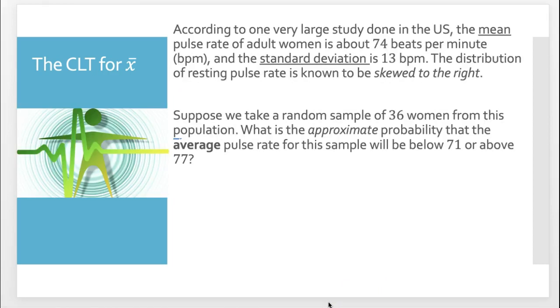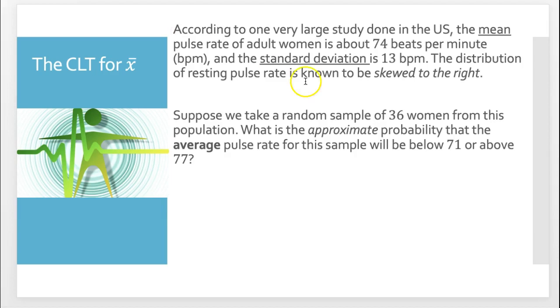In this next example, you're not going to know the distribution of the population, so it's not going to be normal. In this case, we definitely need a large sample size to estimate probabilities involving the sample mean. In this example, according to one very large study done in the US, the mean pulse rate of adult women is about 74 beats per minute, BPM, and the standard deviation is 13 beats per minute.